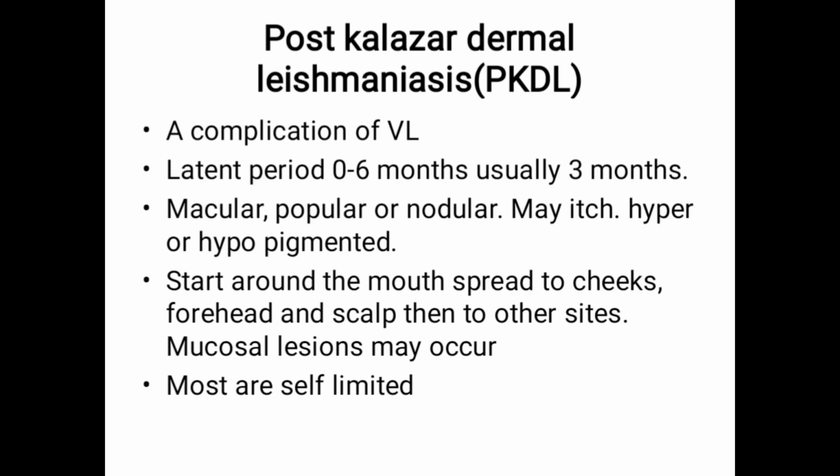There is another topic for leishmania called post-kala-azar dermal leishmaniasis. This is a complication of visceral leishmaniasis, with a latent period from 0 to 6 months, usually 3 months after the patient is affected by visceral leishmaniasis. The lesions can be macular, papular, or nodular, and may be itchy. There is hyper or hypopigmentation. They start around the mouth, spread to the cheeks, forehead, and scalp, then to other sites. Mucosal lesions may also occur, and most are self-limited.